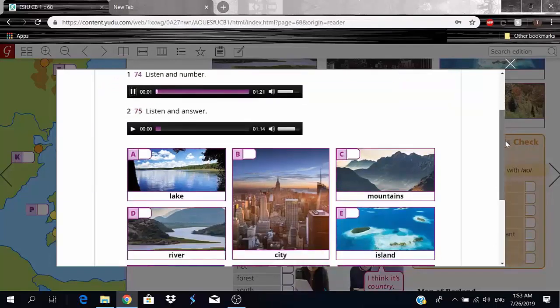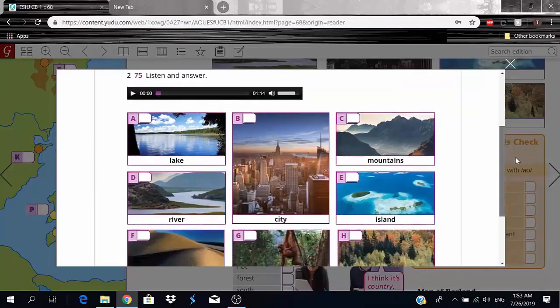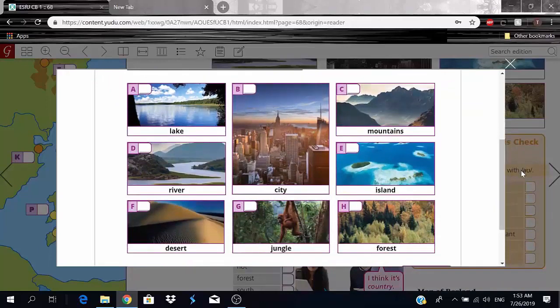74. Exercise D1. Listen and number. 1. My house is high up in the mountains. 2. I live in a small house on a lake. 3. I come from a tiny village on an island. 4.